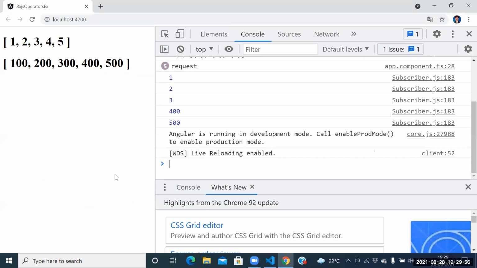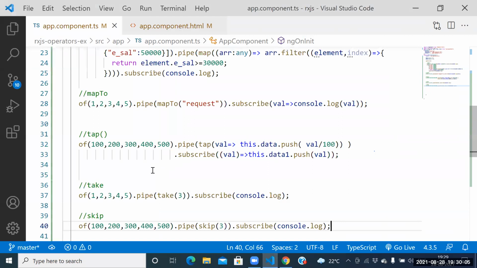400 and 500. Guys, are dummy examples easy to understand or not? Yes, these examples are easy to understand. Sir, your voice is fun.